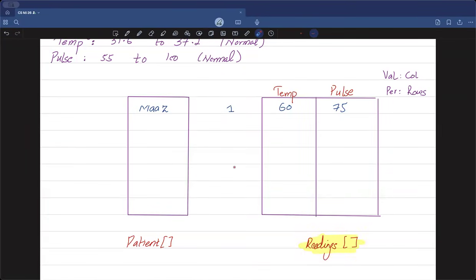Because my hospital ID for Mars is still going to be 1, my relevant data, whatever my tests are, whatever my temperature and whatever my pulse rate is, will also be stored at position number 1.